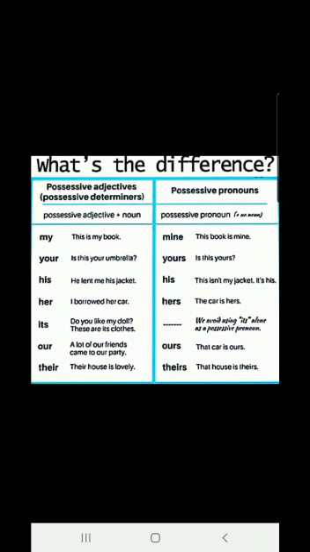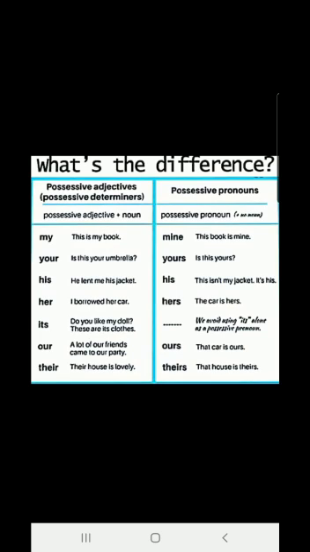This is my book. You can see here, children, my shows ownership. The sentence is telling you that this book belongs to me. Clear? Now, my is the word which is used just before the noun book. So here, my is a possessive adjective. It is not a possessive pronoun.